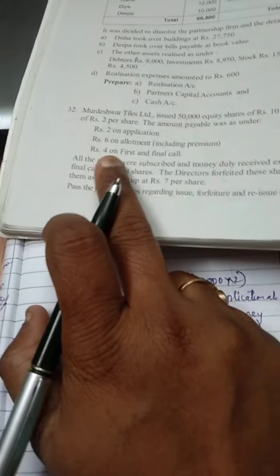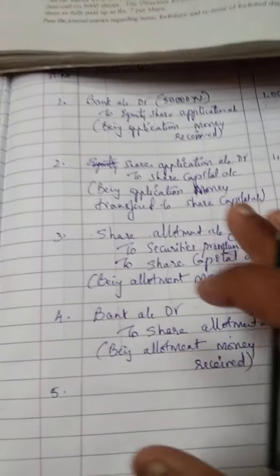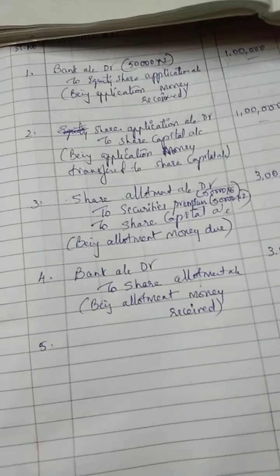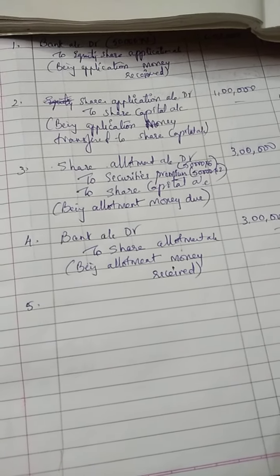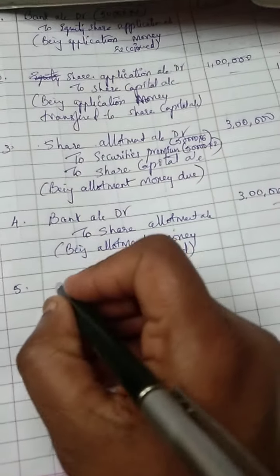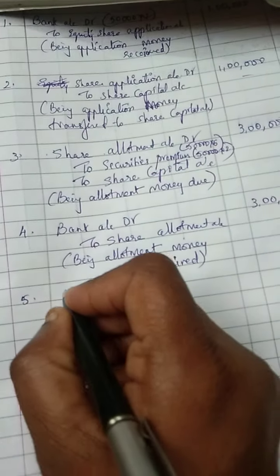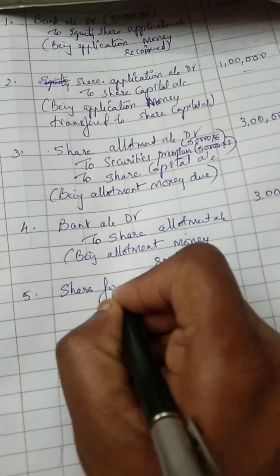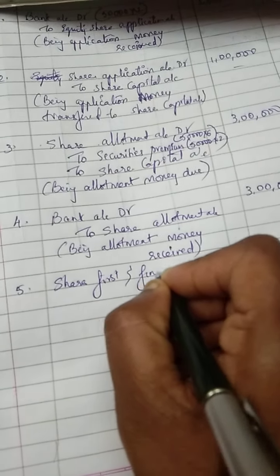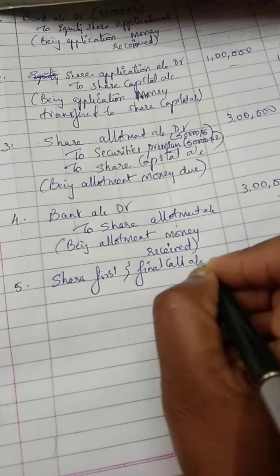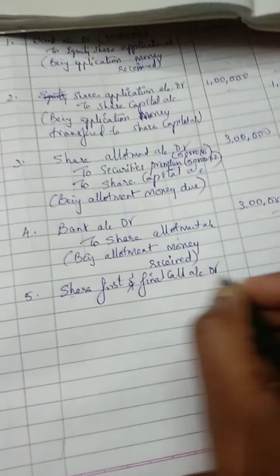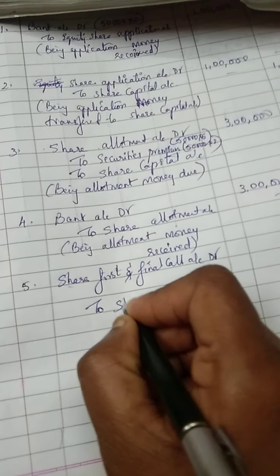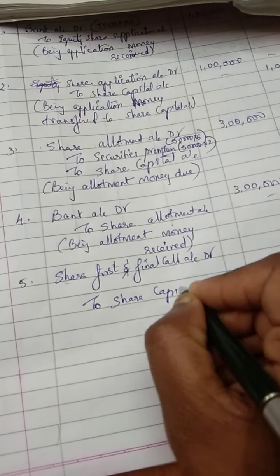Now the fifth journal entry. What is the fifth journal entry? It is for your first and final call. It is the same. Third and fourth only, I'll repeat it as fifth and sixth. First I should ask people to pay, so pass a journal entry for due amount. Then you will receive money. So instead of allotment, I will write share first and final call account debit to share capital account.